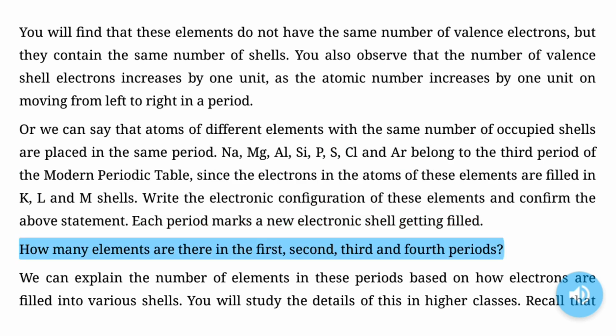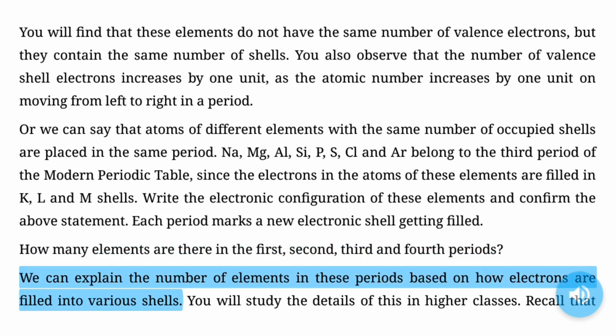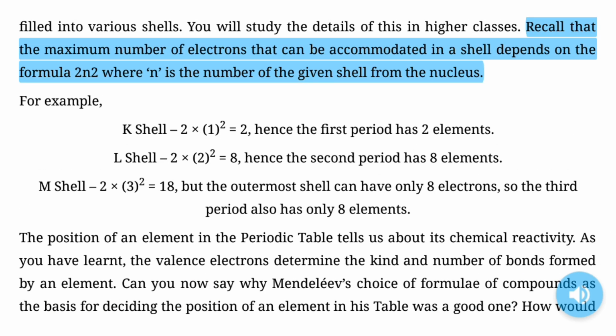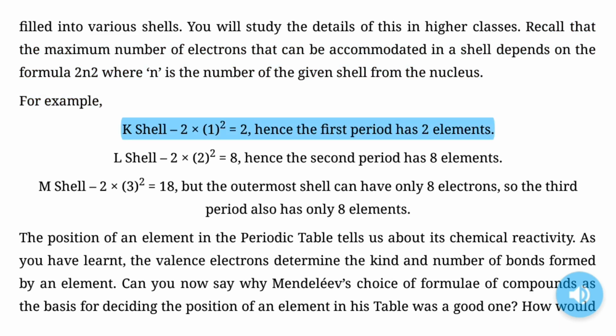How many elements are there in the first, second, third and fourth periods? We can explain the number of elements in these periods based on how electrons are filled into various shells. You will study the details of this in higher classes. Recall that the maximum number of electrons that can be accommodated in a shell depends on the formula 2n², where n is the number of the given shell from the nucleus. For example, K shell: 2 × 1² = 2. Hence the first period has 2 elements.